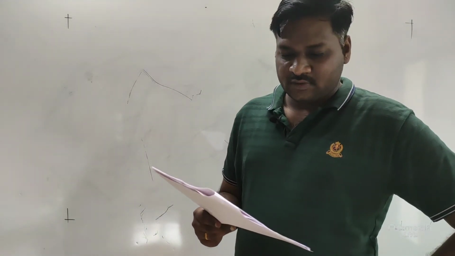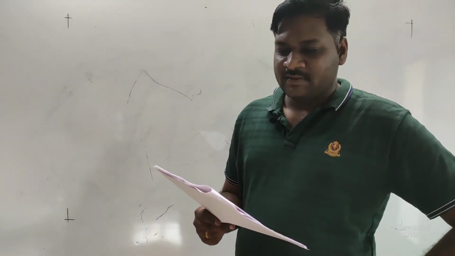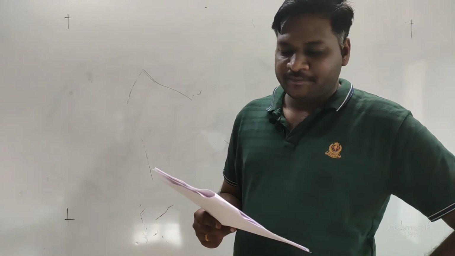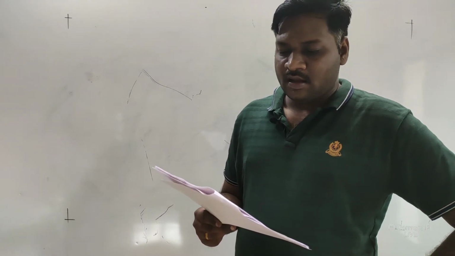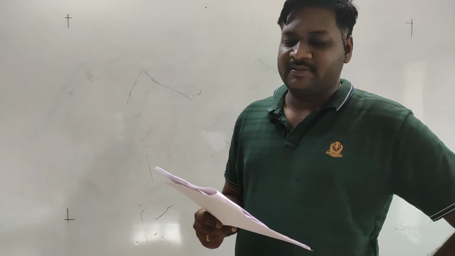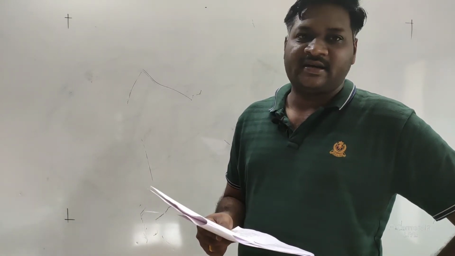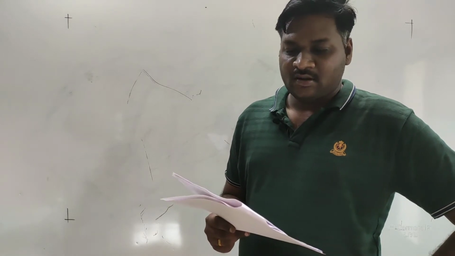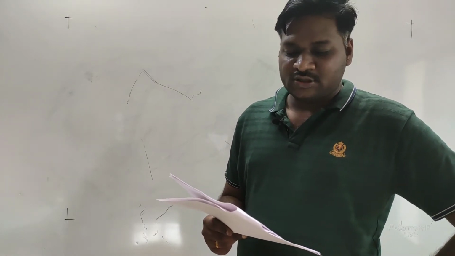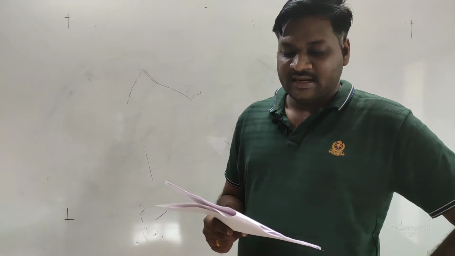So I can give you the answer of this. First one is the radial symmetry, and second one is the bilateral symmetry. In hydra and jellyfish we can see the radial symmetry, and in case of leech and earthworm we can see the bilateral symmetry.